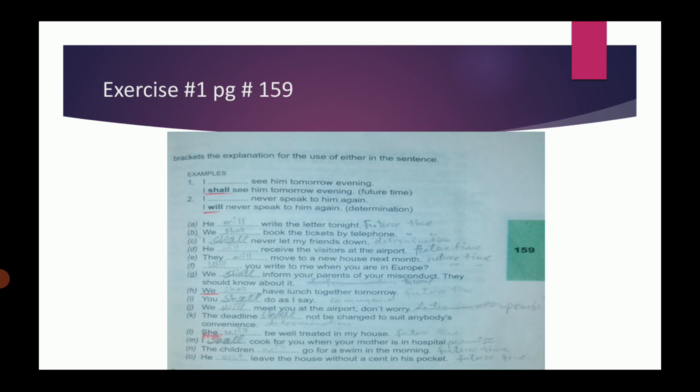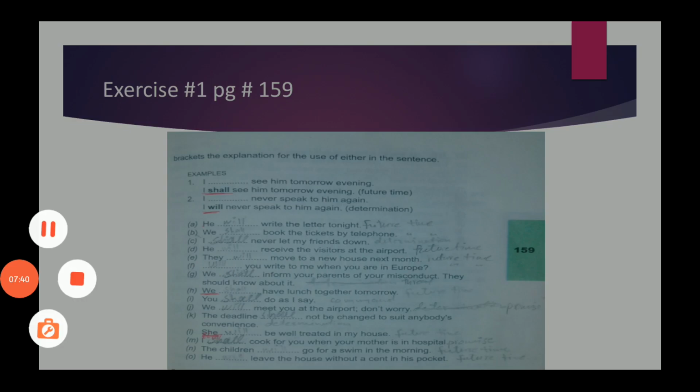Next, they dash move to a new house next month. It's also a future time sentence. Focus on the pronoun: it's a third person, and with third person we use will. So, they will move to a new house next month.